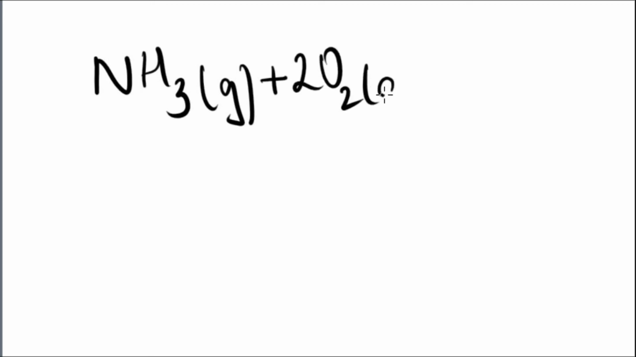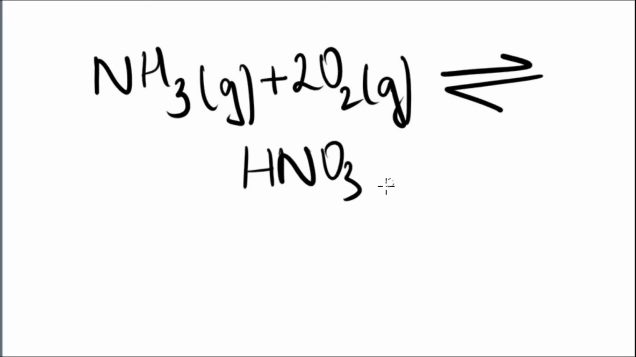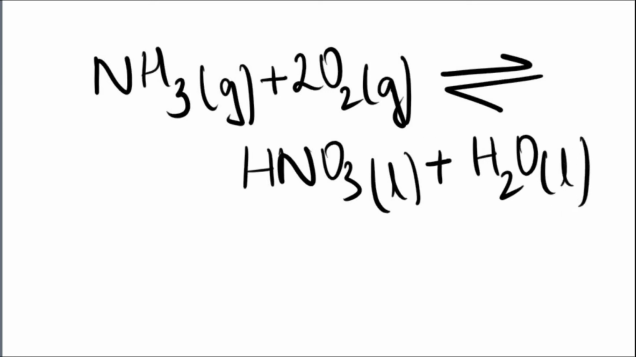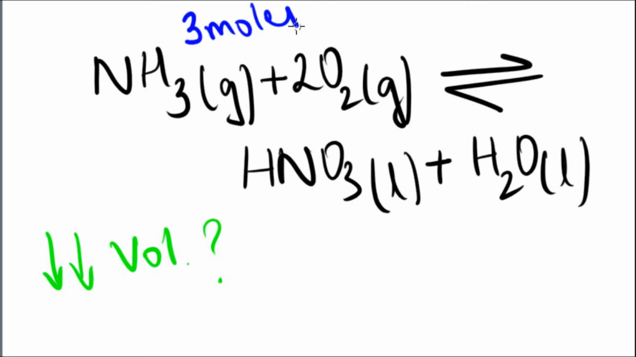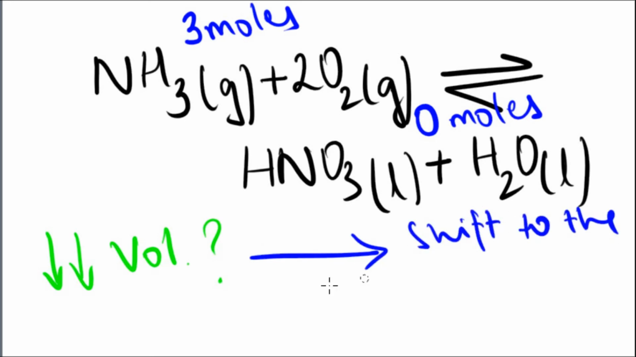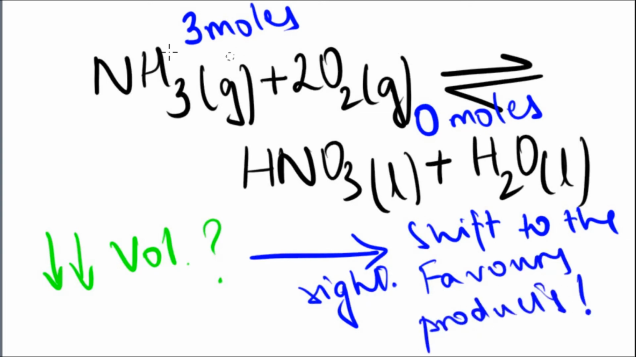Okay, so we have an equal reaction here. We have ammonia, which is a gas, and oxygen, which is also a gas, and from here we get nitric acid and water. Now let's try to find the number of moles. The number of moles is 3 on the reaction side and 0 on the product side because there are no gases. So the question is, what will happen if you reduce the volume? Reducing the volume has to go to the side with the fewer molecules. So there is a shift to the right because there are 0 moles of gas on the right side. So it favors the products.